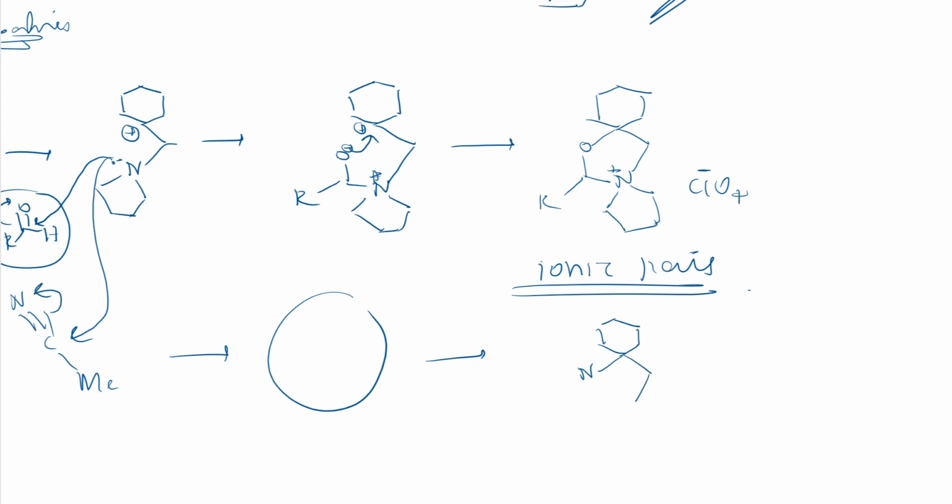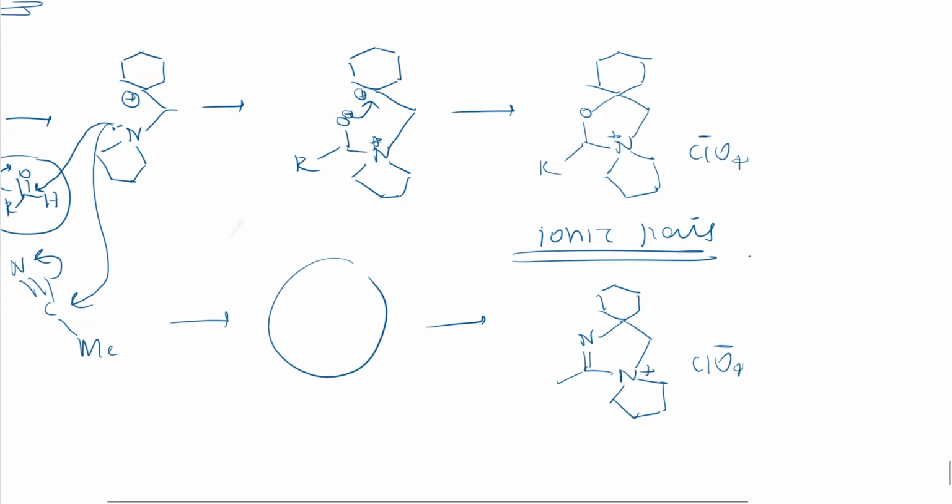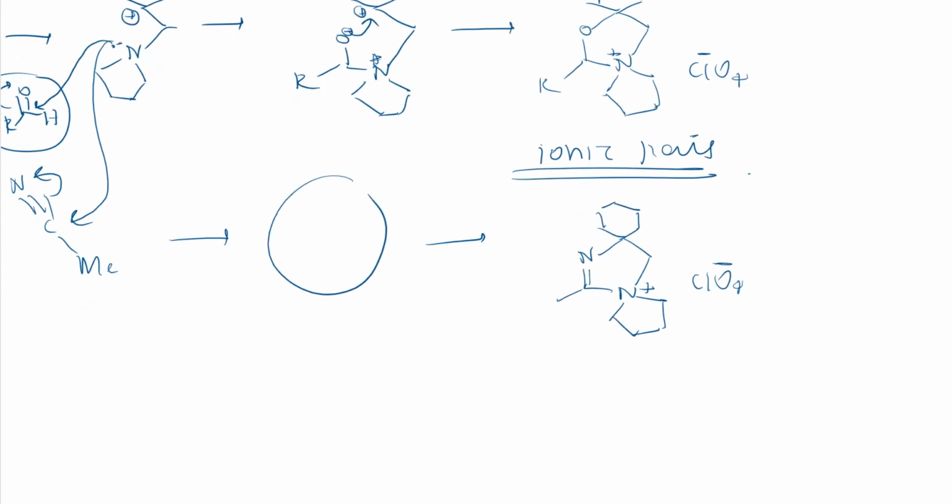Sorry, here the carbon should come, right? So this carbon is double bonded to nitrogen, and here a methyl group. This nitrogen will be in the 5-membered ring, with a plus charge, and the ClO4 minus ionic pair will be there. So this is how we get the product, right? I hope you will write it by yourself, right?